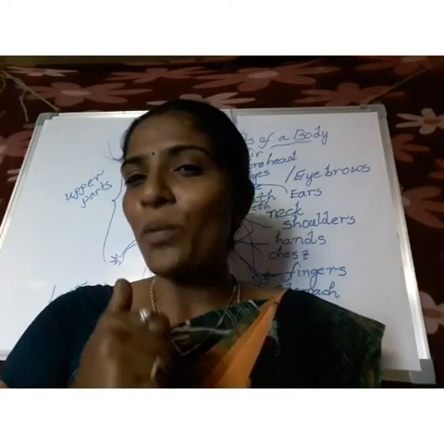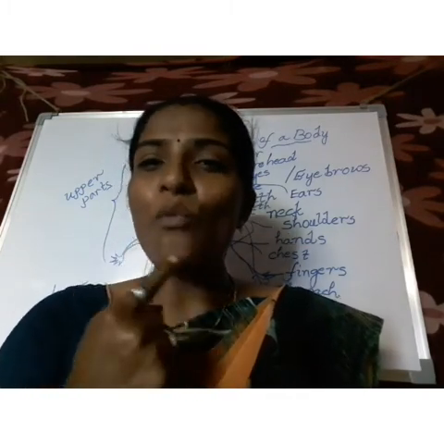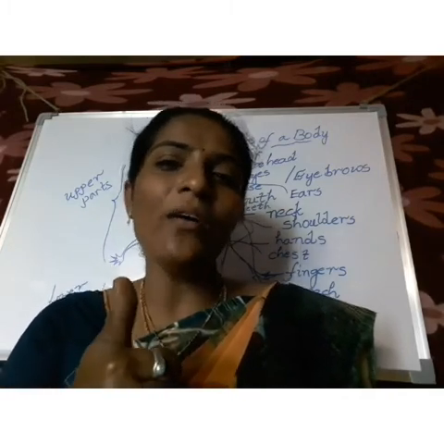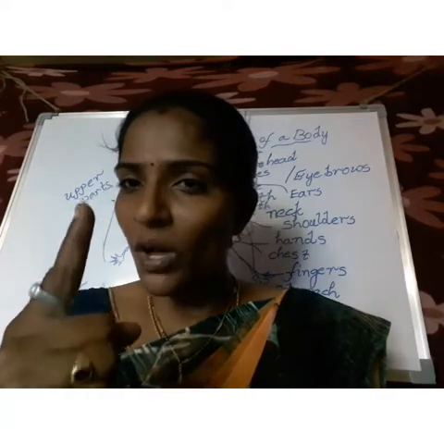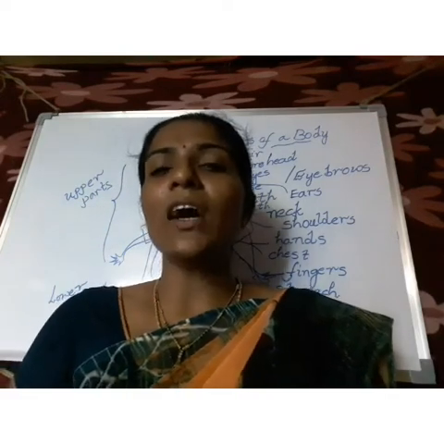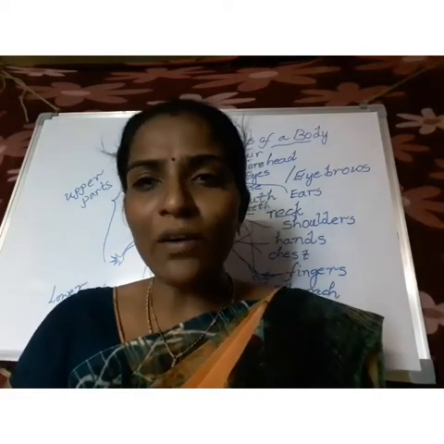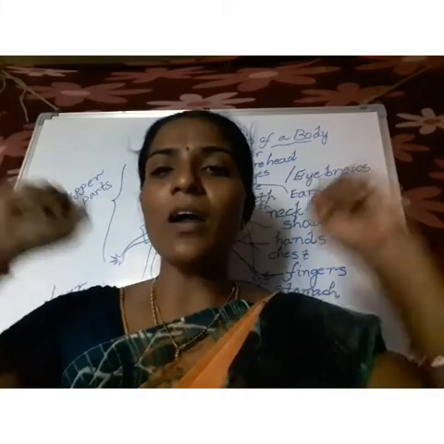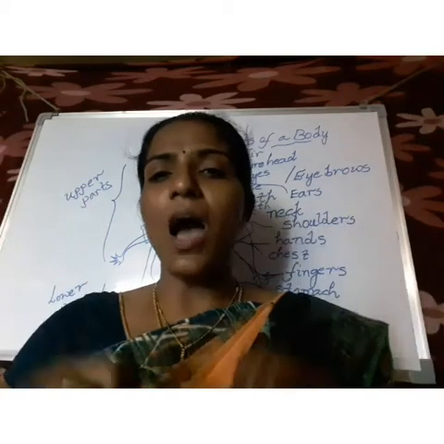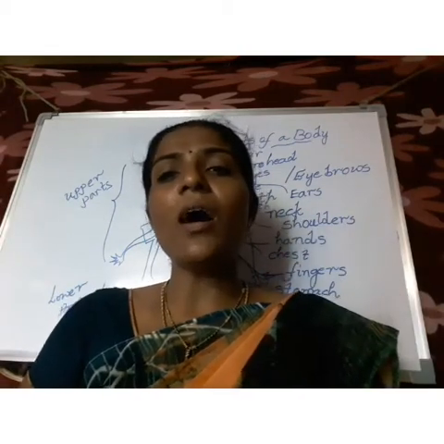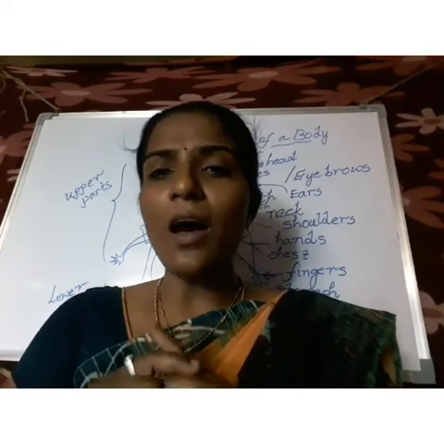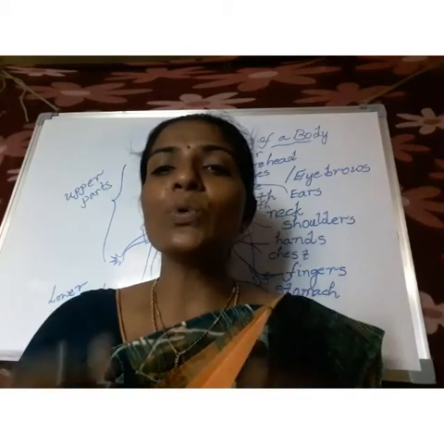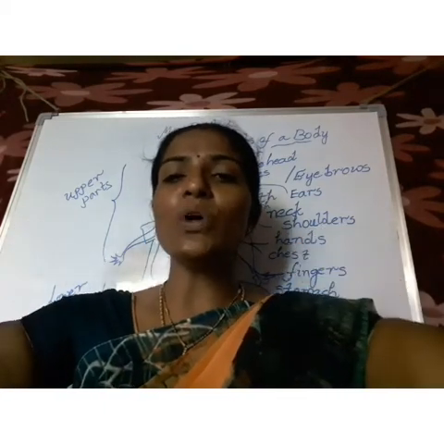How many mouths do we have? Only 1 mouth. And how many tongues do you have? I have only 1 tongue. And how many hands do you have? I have 2 hands. And these parts we call our arms. What is the spelling of arms? A-R-M-S, arms. And how many arms do we have? We have 2 arms.